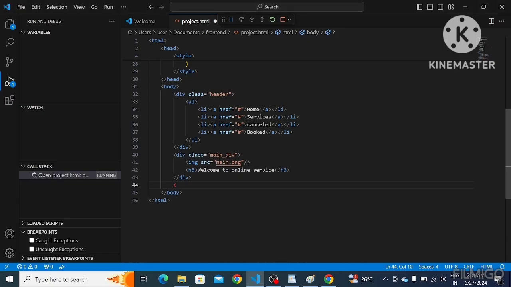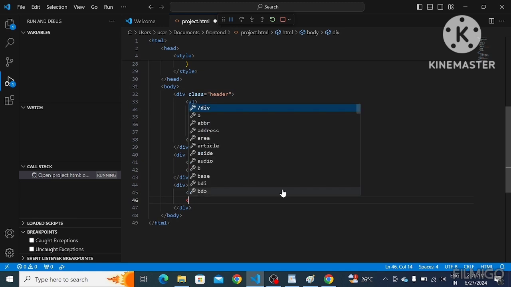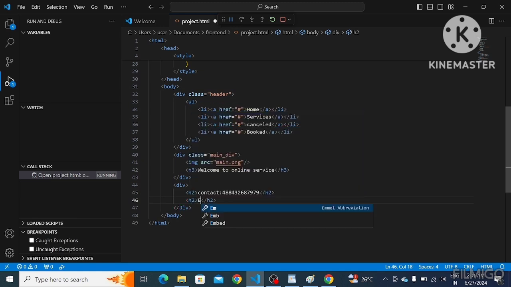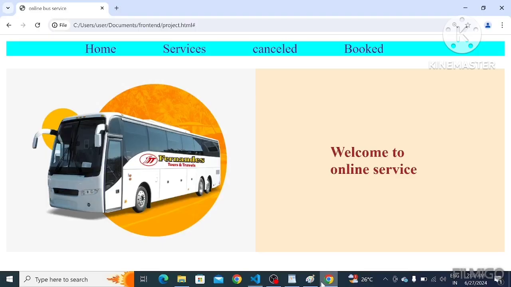So for that I have taken some division, and in that H2 contact, some number, and email, at the rate. Yes. Now I am going to implement this.